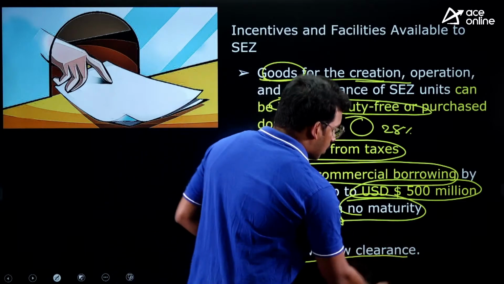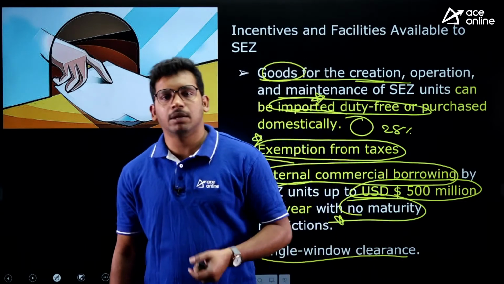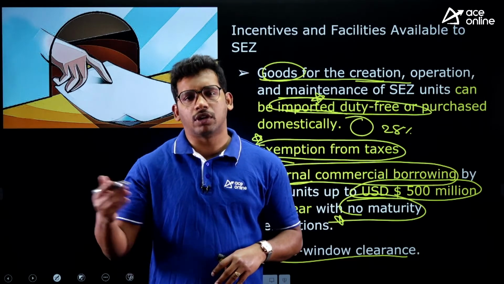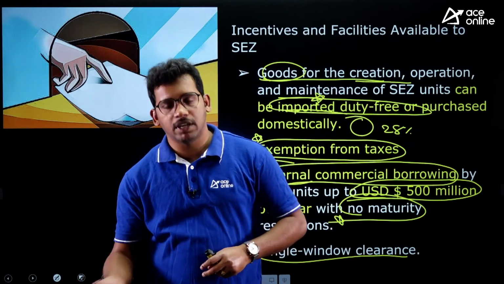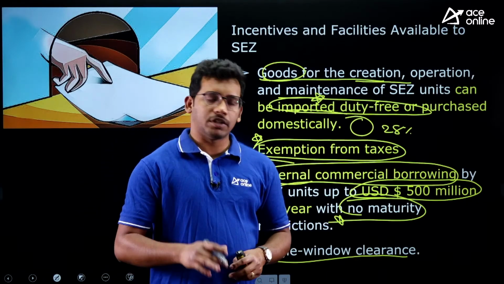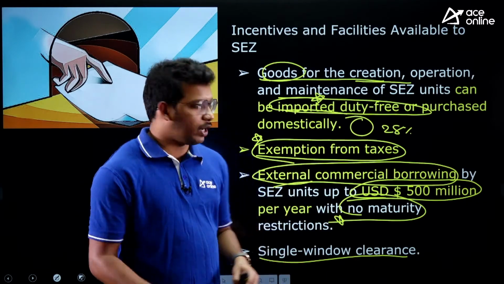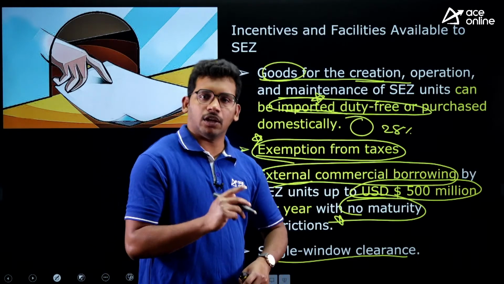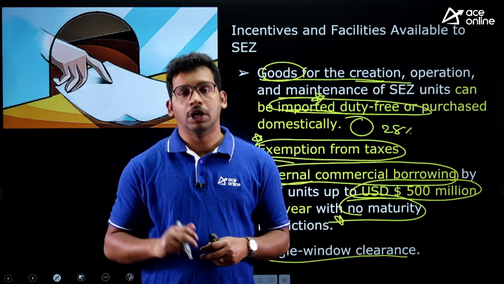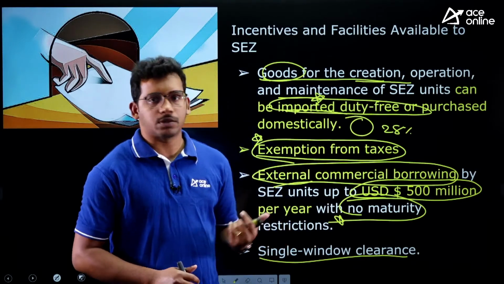And single window clearances. If you want to start any business in India, you need to go through many ministries. You need permission from the Ministry of Finance, then the Ministry of Environment, and then the local Tahsildar office. All these are excluded, and at a single place, in a single go, the government verifies all those things and directly gives the permission. So it encourages businesses to invest more, right?